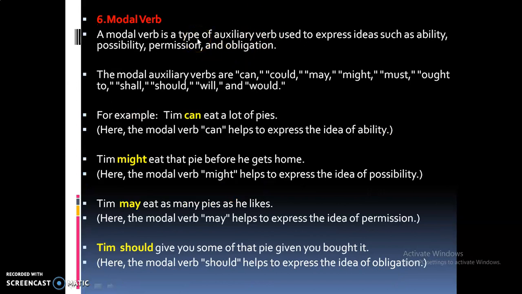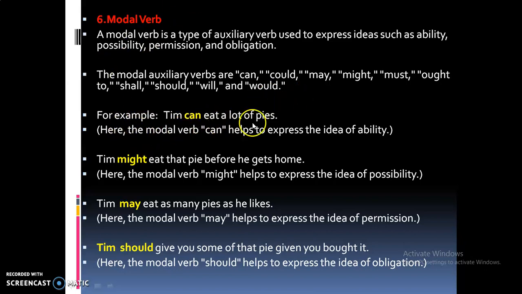Next is modal verbs. A modal verb is a type of auxiliary verb used to express ideas such as ability, possibility, permission, and obligation. The modal auxiliary verbs are some of the verbs I have listed here: can, could, may, might, must, ought to, shall, should, will, and would. And examples, we'll see one by one.